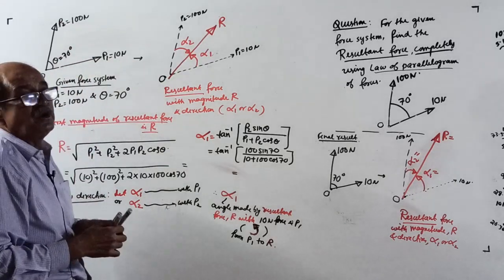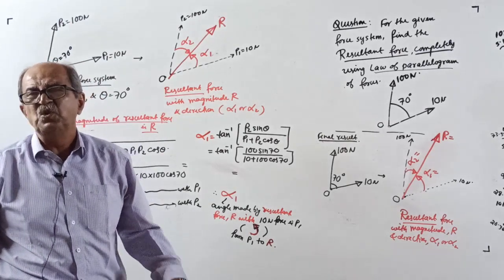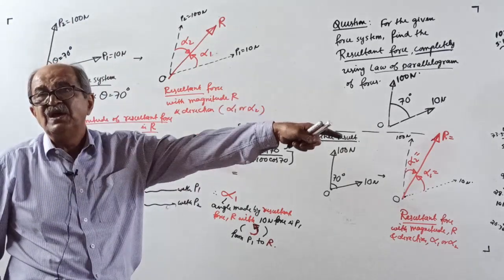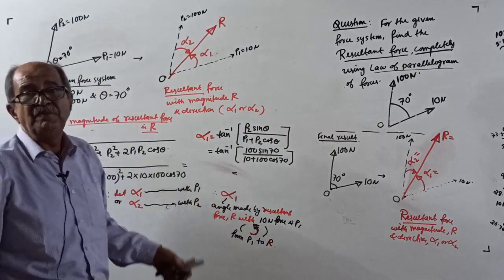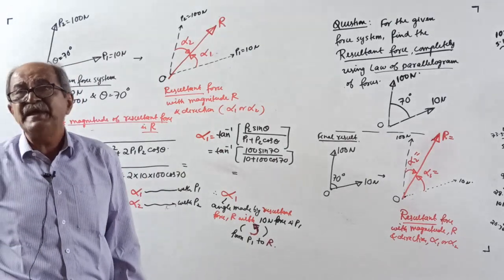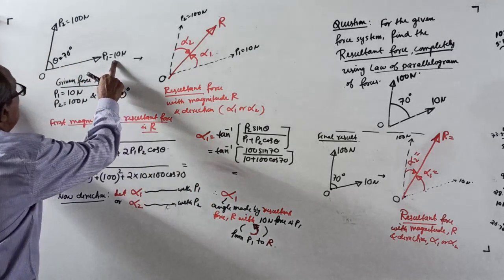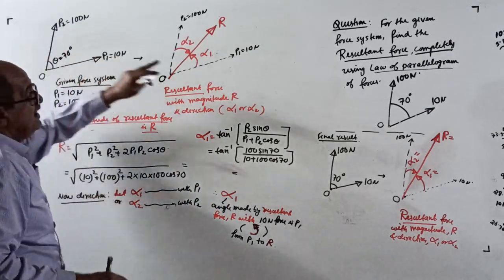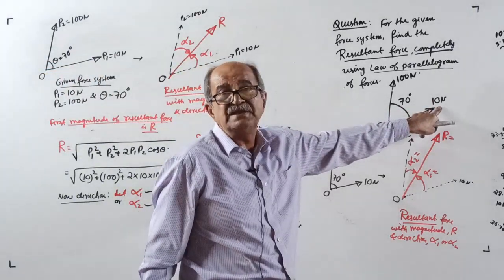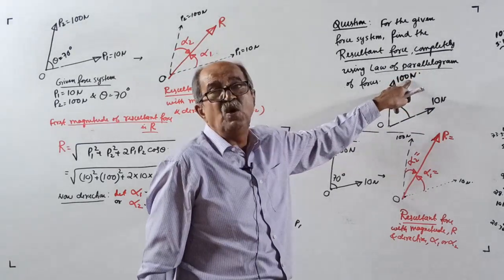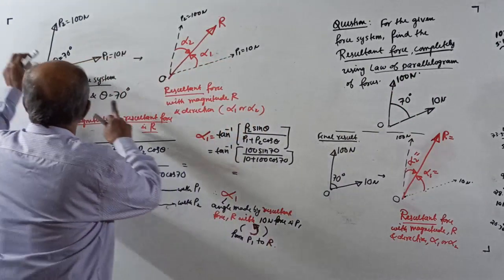Okay, now one more note, I have written the notes. You can take any one as P1, the other as P2, no restriction. Irrespective of which one you consider P1 and P2, the resultant will come the same. But when you get the direction, you should be careful. You should know correctly which is P1, which is P2. I will dictate here: let the 10 Newton force be called P1 and the 100 Newton force be called P2. 70 degrees is the angle between them, that is theta. So, this is the given force system.